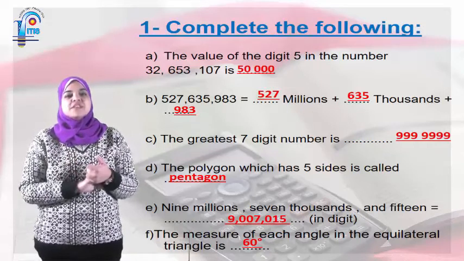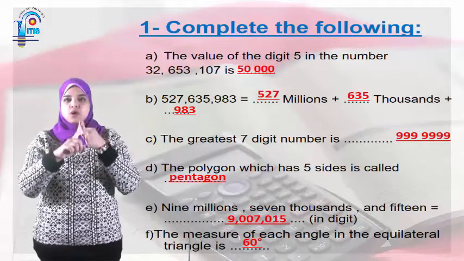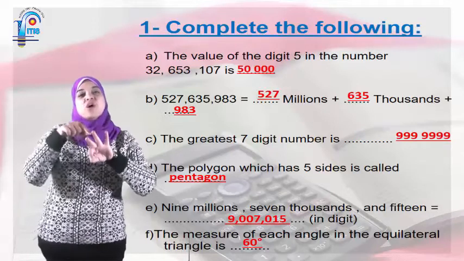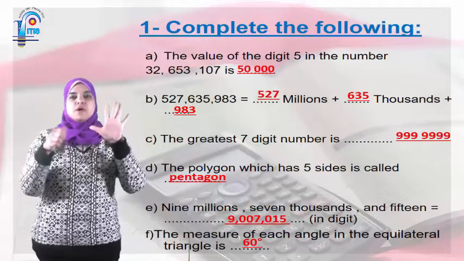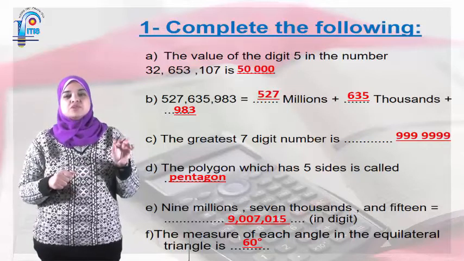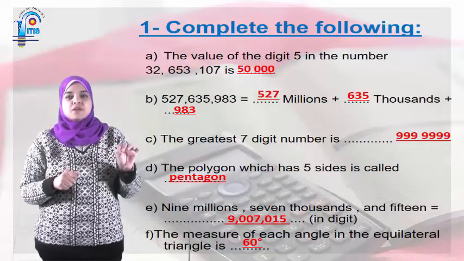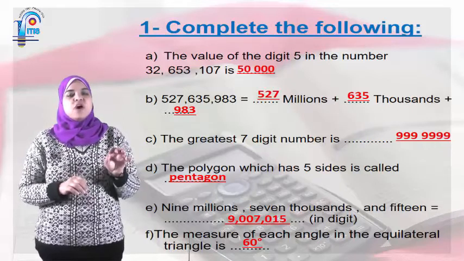The greatest 7-digit number is 7 greatest. So, 9, 9, 9, 9. I'm gonna write 9 7 times. So 9, 9, 9, 9, 9, 9, 9. So the answer gonna be here what? 9,999,999.